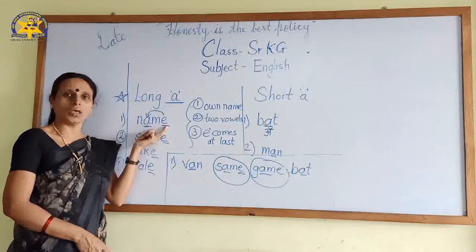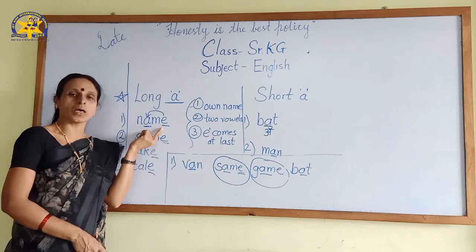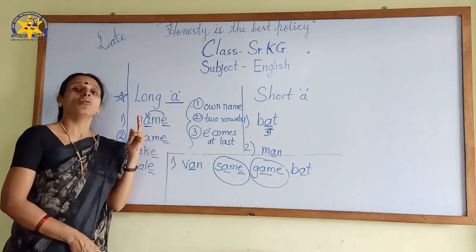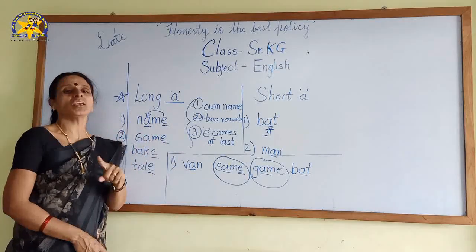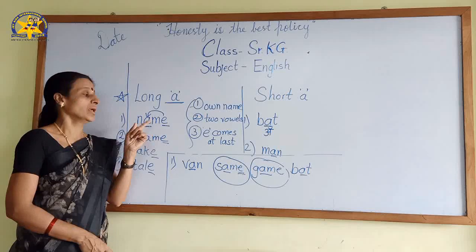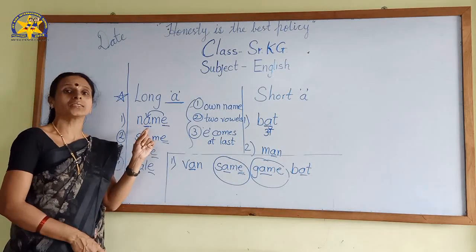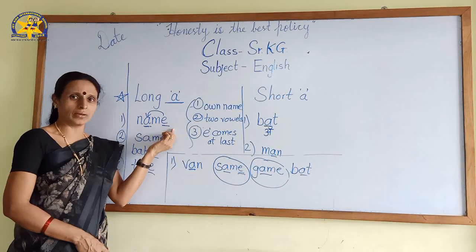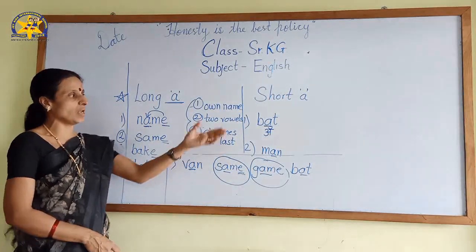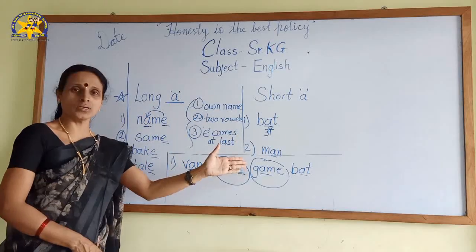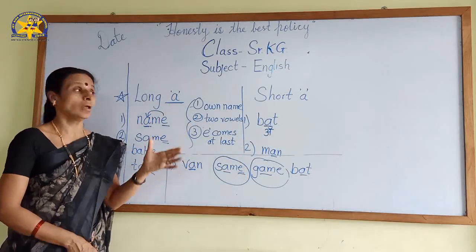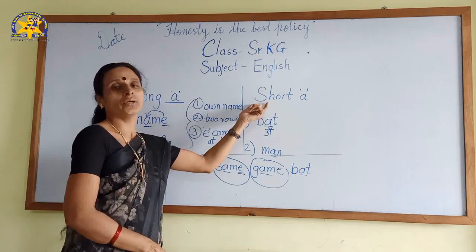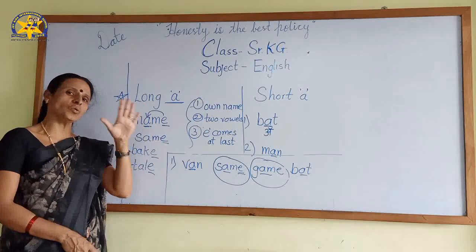A, not E. Okay. So, when the 2 vowels comes together, first one is talking and another one is only walking. Okay. So, easily we can identify who is talking? A. So, this word is long A sound. Got it? We will revise again in next period. Got it now? How to identify long and short? So what you learned today? A. Which letter? A. A is long sound and A is short sound. Okay? Easily you can identify.